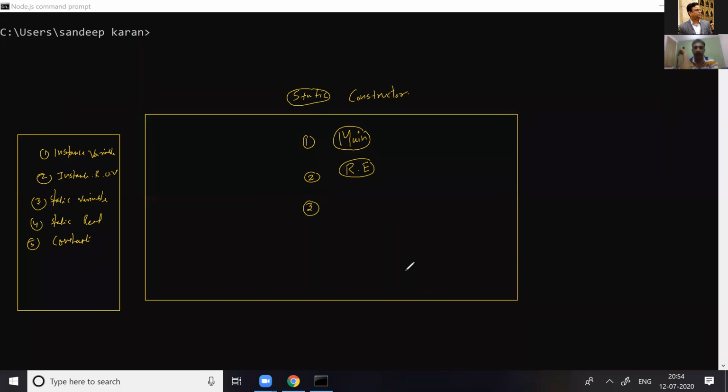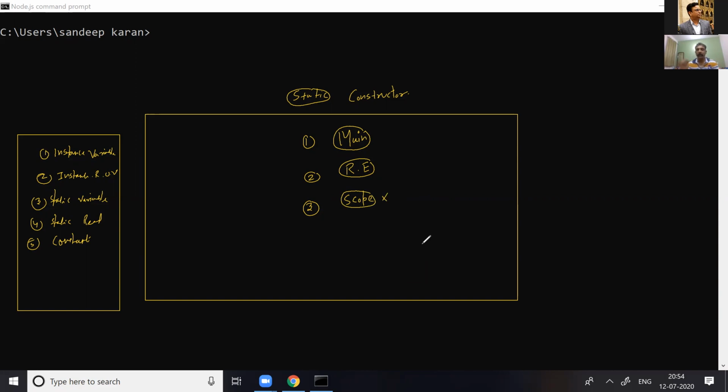Third, if a constructor is marked as static, we cannot define the scope of that constructor. We can't define the scope of a static constructor as public.